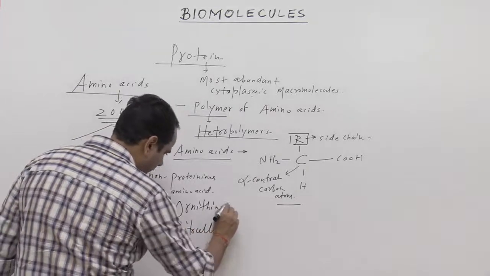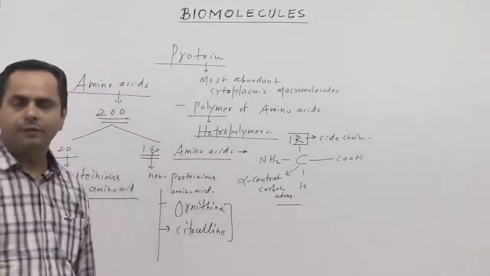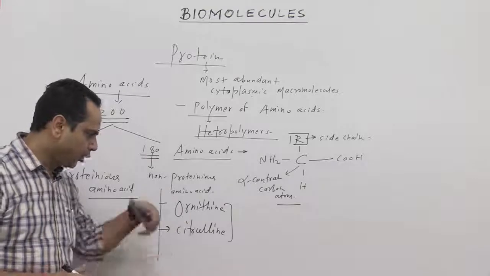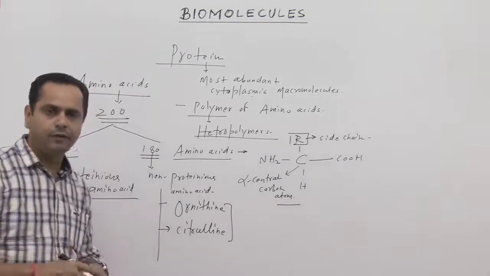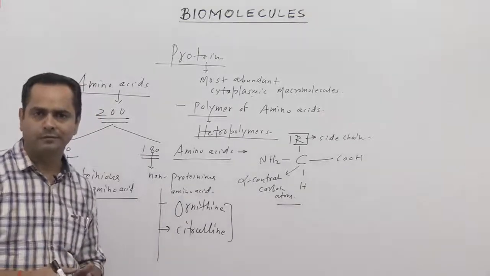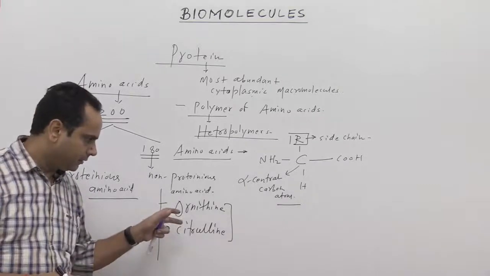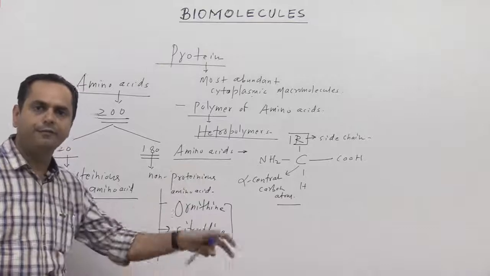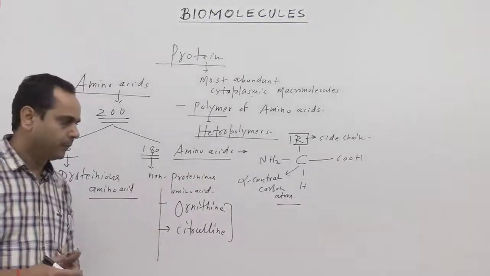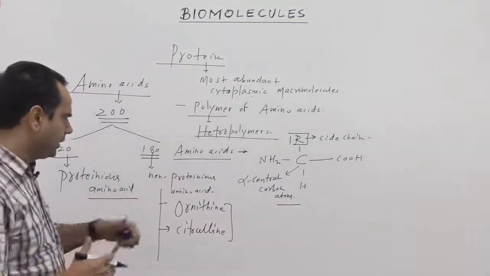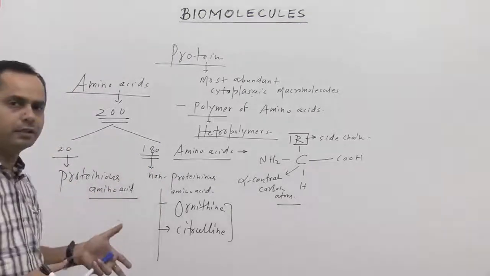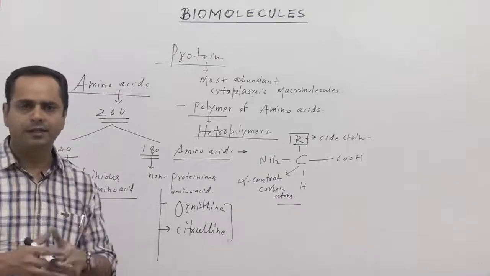These are also a kind of amino acids, but they are not directly involved in the formation of protein molecules. They are involved in the synthesis of urea. So we are not concerned here with the non-proteinaceous amino acids. We will discuss only the proteinaceous amino acids.